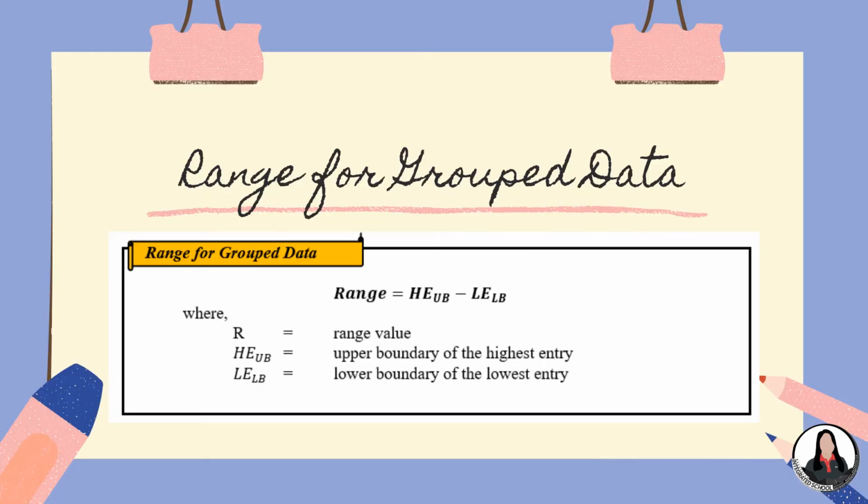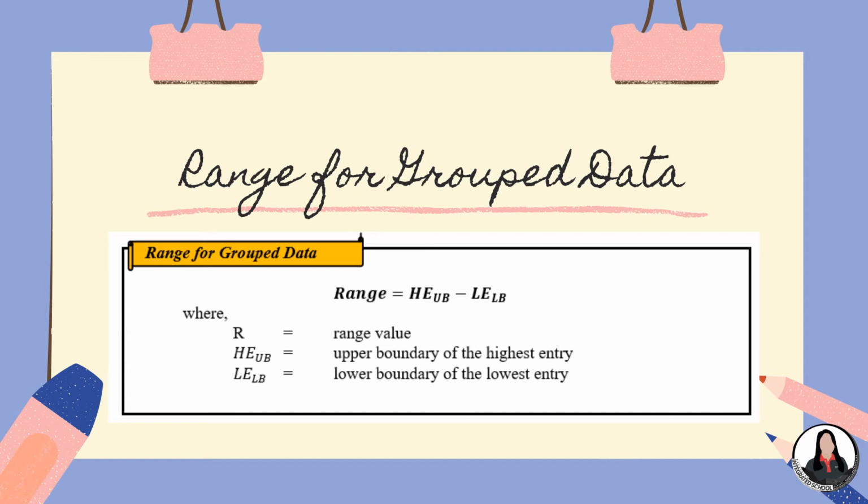Let us now proceed with the range for group data. So, I have captured this picture from our module wherein nakalagay dito what is the formula in getting the range for group data. So, range is equal to HE sub UB minus LE sub LB. Okay, wherein R is the range value, HE sub UB is the upper boundary of the highest entry, and then LE sub LB is the lower boundary of the lowest entry.